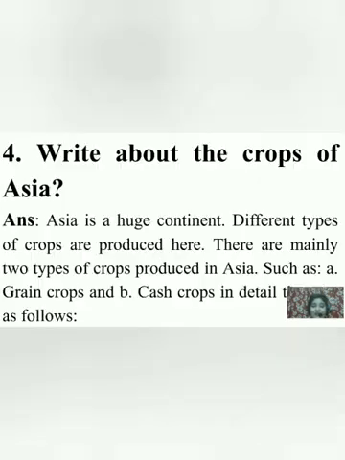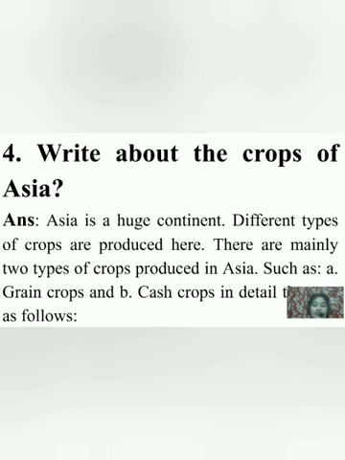Yes, thank you. So see, the next question is: write about the crops of Asia. Asia is a huge continent. Different types of crops are produced here. There are mainly two types of crops produced in Asia. What are they? Grain crops and cash crops. We know what a grain crop is and what a cash crop is, as we have learned in the chapter.